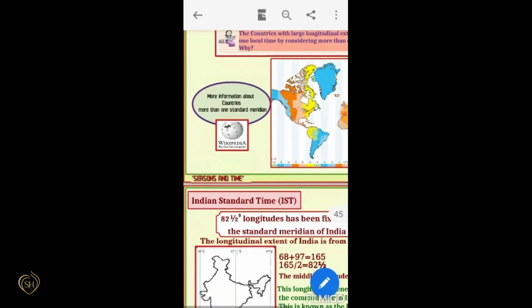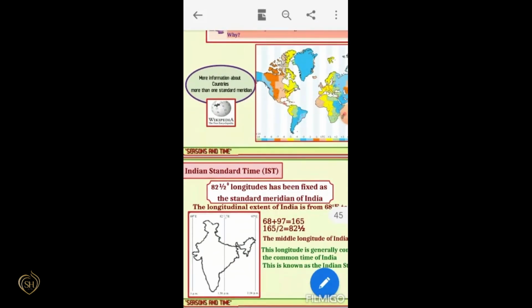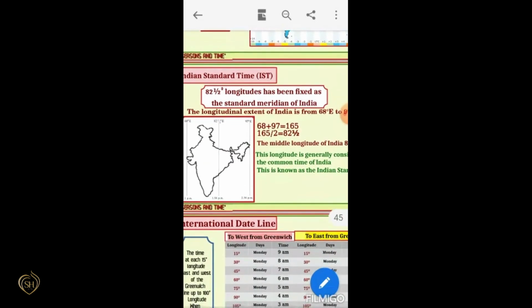And in India, it is 82.5 degree longitude. Indian Standard Time is fixed as the time at 82.5 degree longitude. The longitudinal extent of India is from 68 degree east to 97 degree east.